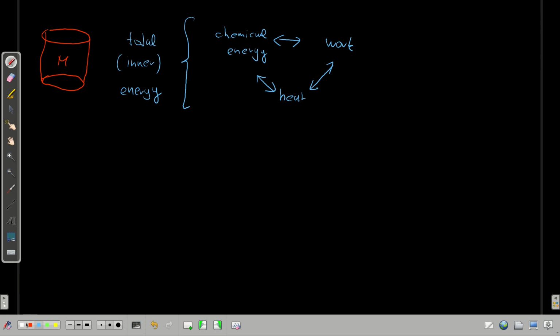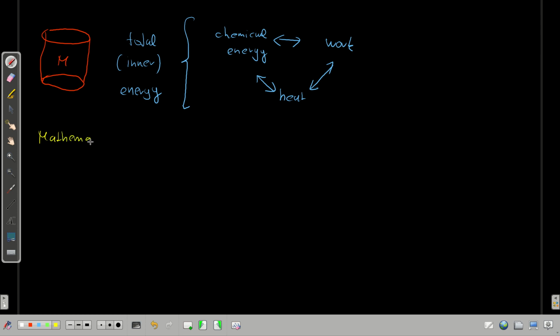However, mathematically, this first law of thermodynamics, meaning that the energy cannot be created, also can be expressed differently. It means, namely, that U, the inner energy, is most often denoted with capital U. That capital U, the inner energy, is a state function. So let's first write this down.